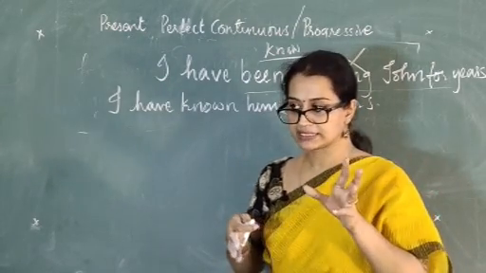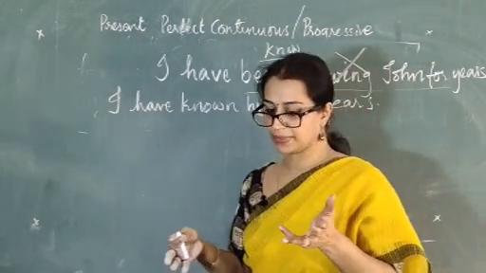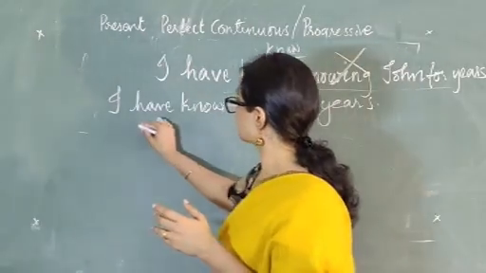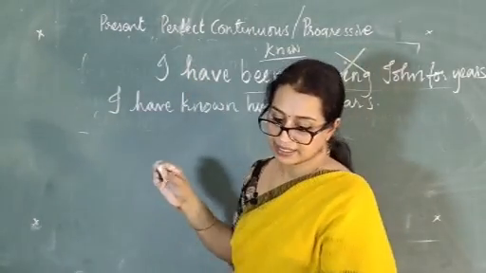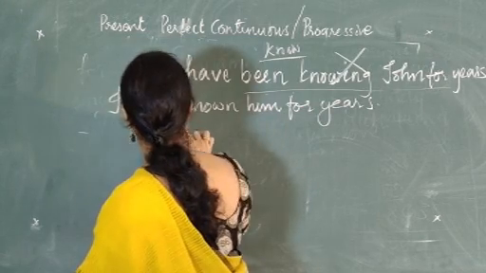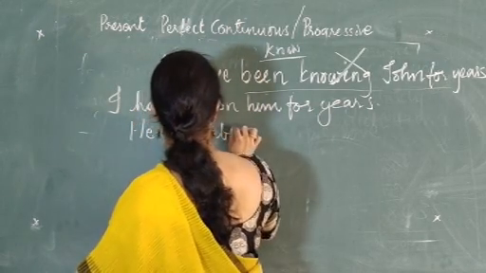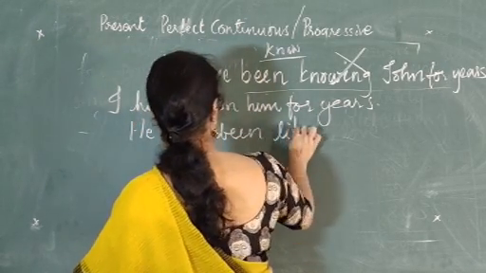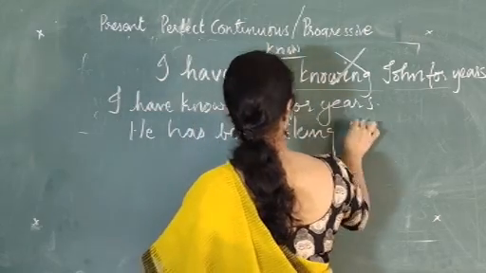Another common mistake that most of you make is the next sentence: "He has been liking this book."